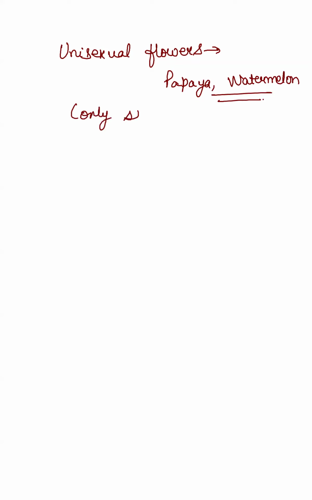It's entirely no problem. Unisexual flowers, for example, we have papaya, watermelon. So these are some of the plants which have unisexual flowers which contain only stamen or pistil. So there will be a male plant and there will be a female plant. Okay. The male plant which bear the flower which have only stamen, and the female plant which bear flowers which have only carpel or the pistil. Okay. So unisexual flowers में only cross pollination will take place.